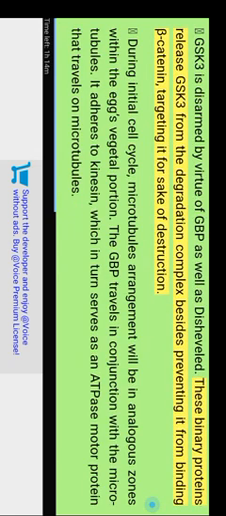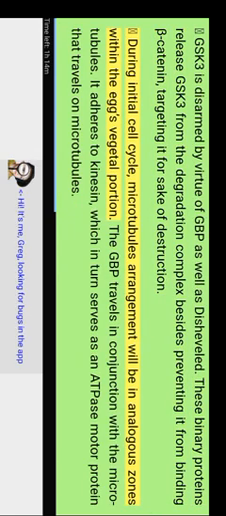GSK3 is disarmed by GBP as well as Disheveled. These two proteins release GSK3 from the degradation complex, preventing it from binding beta-catenin and targeting it for destruction. During the initial cell cycle, microtubules are arranged in parallel zones within the egg's vegetal portion. The GBP travels in conjunction with the microtubules. It adheres to kinesin, which in turn serves as an ATPase motor protein that travels on microtubules. Kinesin constantly travels towards the microtubule's growing end. It moves to the point opposite sperm entry, marking the forthcoming dorsal region, figure 5.56.